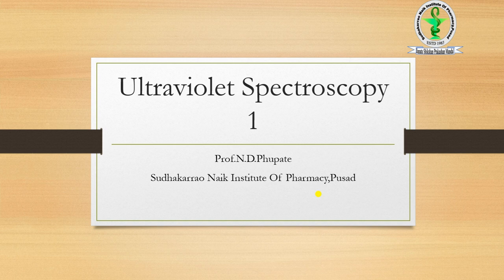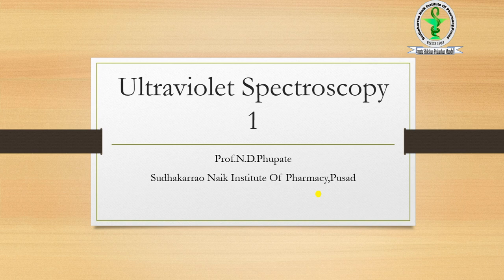Then we discuss the different types of electrons, n, pi, sigma, their transitions, auxochromes, bathochromes, and various other concepts of UV spectroscopy in today's lecture.